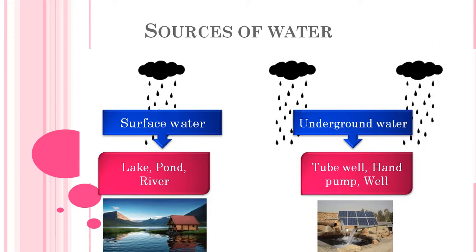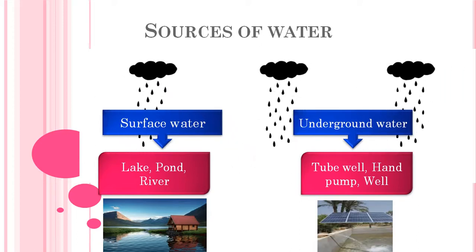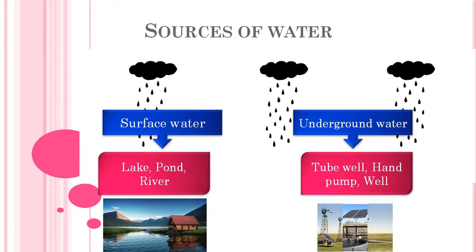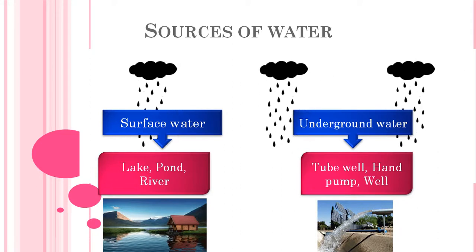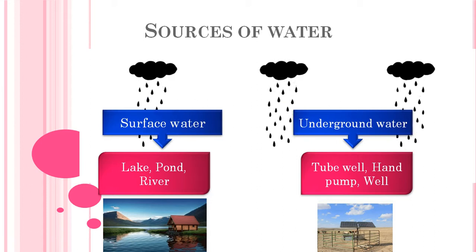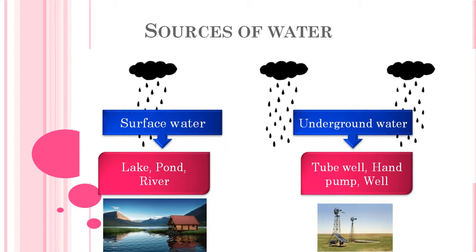Okay, so the surface waters are the lake, pond and river. When it rains and the rain touches the ground, some water remains on the ground, and we call that surface water. Some water goes under the soil, and we call that underground water.